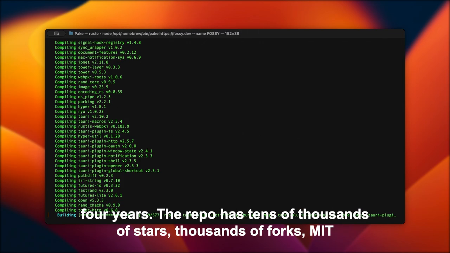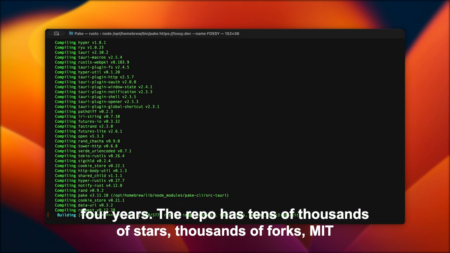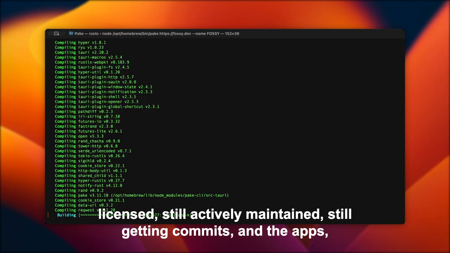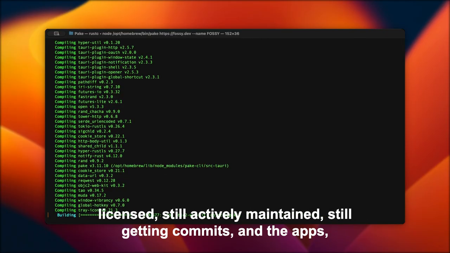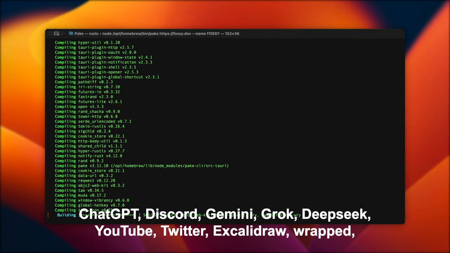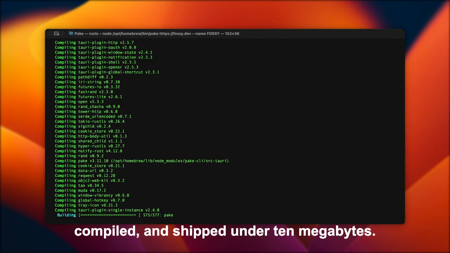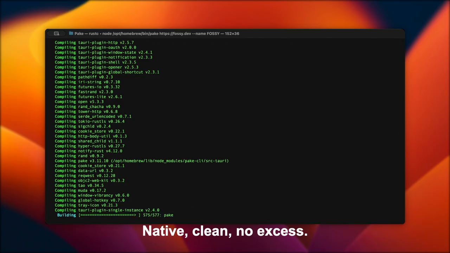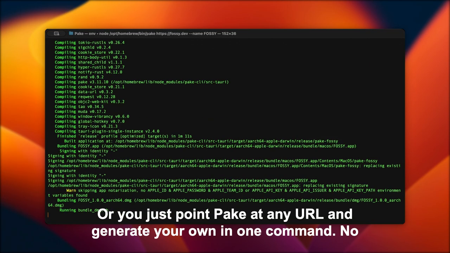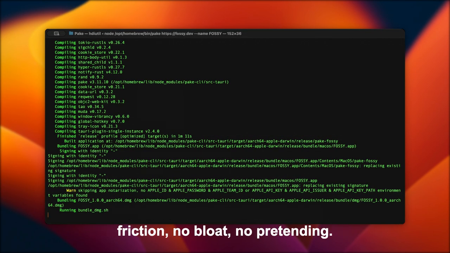Now, fast forward 4 years. The repo has tens of thousands of stars, thousands of forks, MIT licensed, still actively maintained, still getting commits. And the apps? ChatGPT, Discord, Gemini, Grok, DeepSeek, YouTube, Twitter, Excalidraw, wrapped, compiled, and shipped under 10 megabytes. Native, clean, no excess. Or you just point Paah Keh at any URL and generate your own in one command. No friction, no bloat, no pretending.